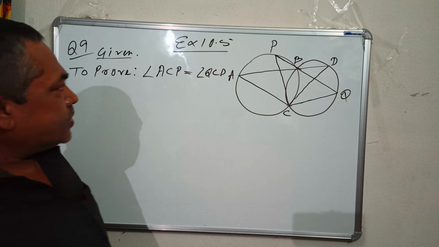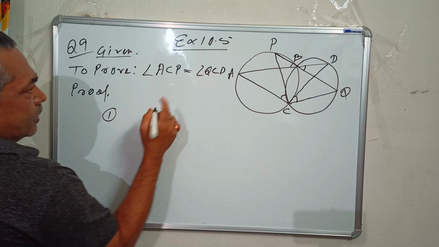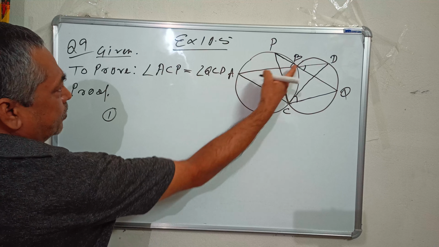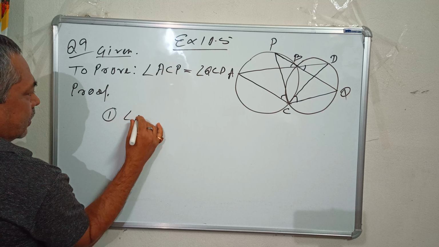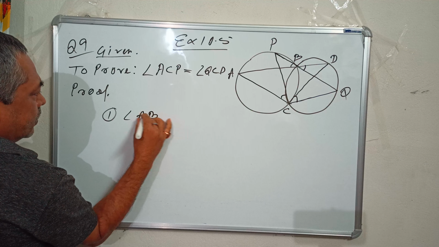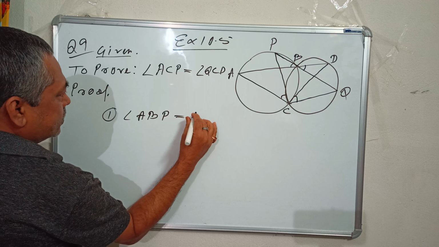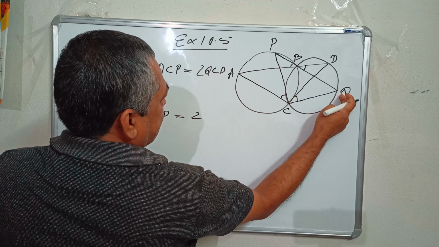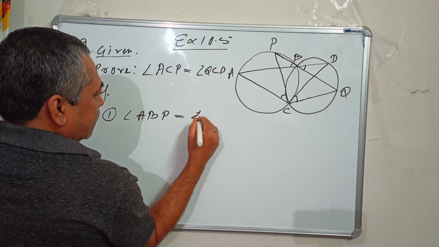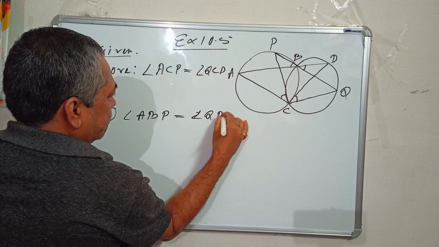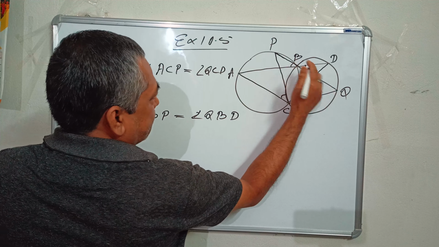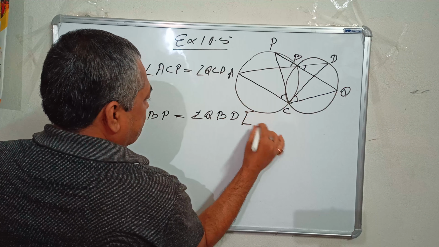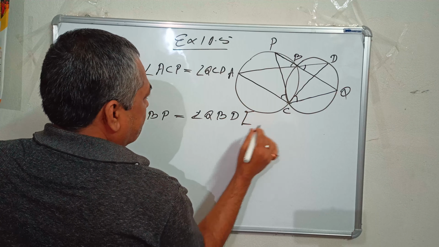Proof, point number 1, I write angle ABP equals angle QBD. ABP is this angle, and QBD is this angle. What type of angles are these and why are they equal?